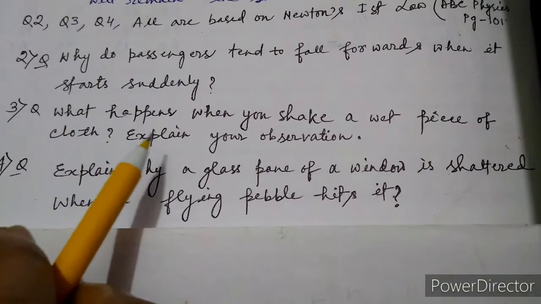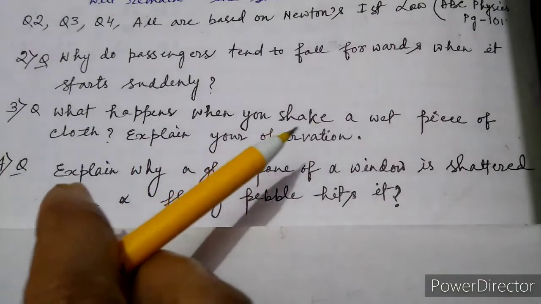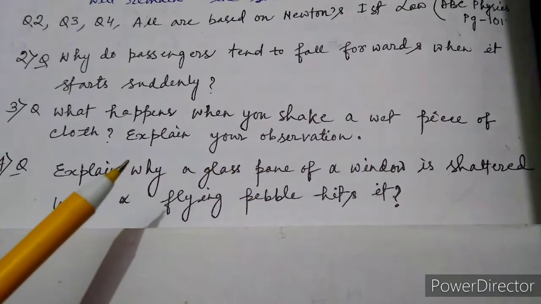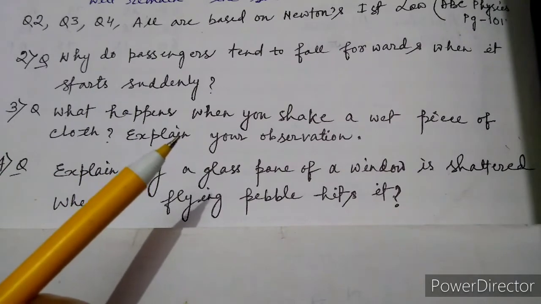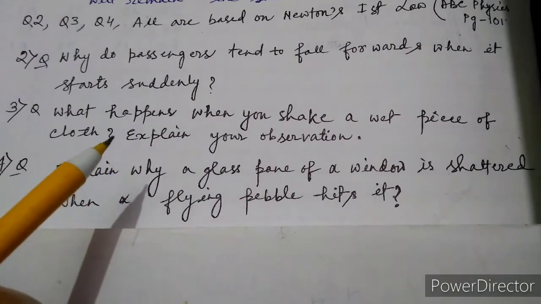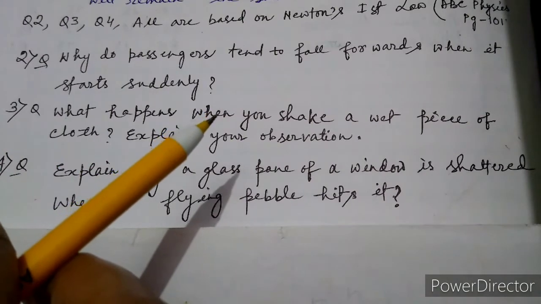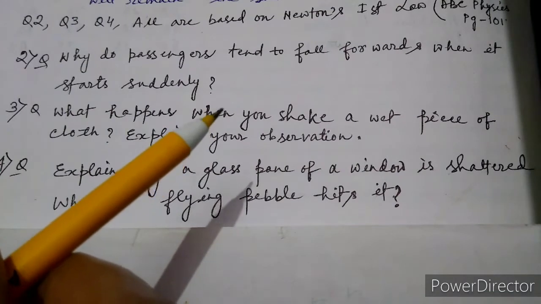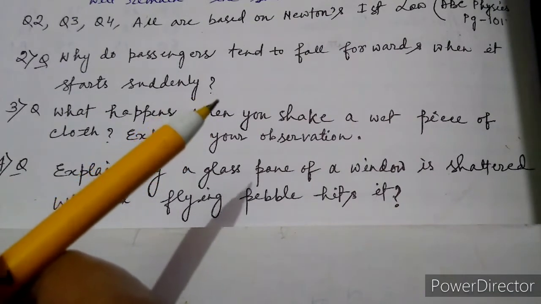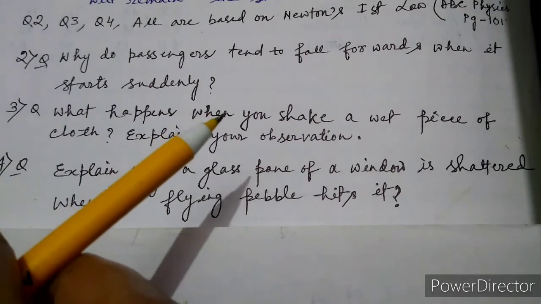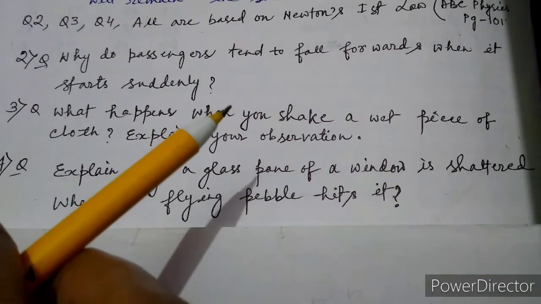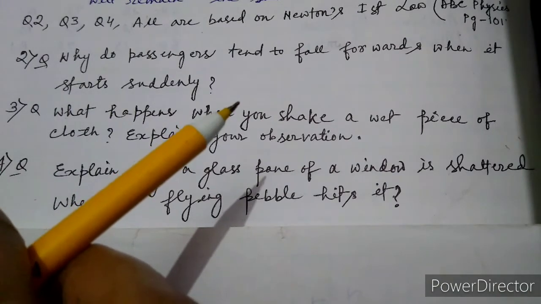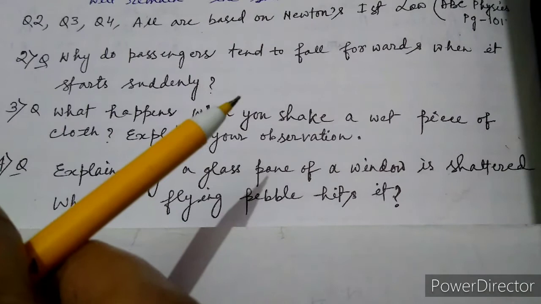Third question. What happens when you shake a wet piece of cloth? Explain your observation. This is also based on the law of inertia. When you are shaking a wet piece of cloth, the water particles which were inside the molecular gaps of the cloth try to remain in their own position.